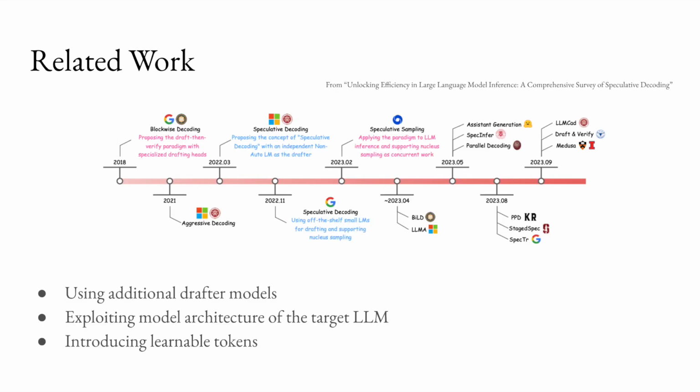The term speculative decoding itself was introduced in a paper called Exploiting Speculative Execution for Accelerating Sequence-to-Sequence Generation. They used a specialized non-autoregressive transformer as an independent drafter. Other works utilize smaller versions of the large target LLMs as drafting models, enabling speculative decoding without the need for additional fine-tuning. Some approaches choose to utilize the target LLM itself instead of introducing additional drafting models.